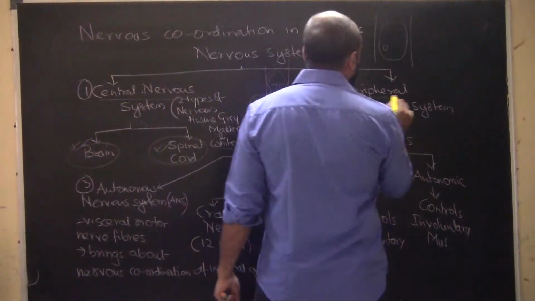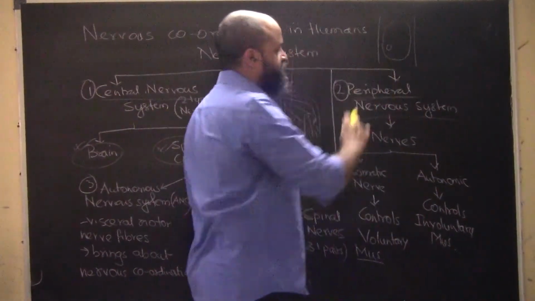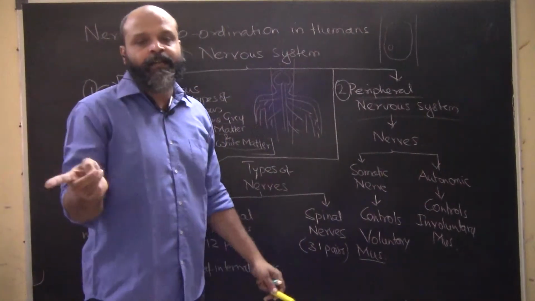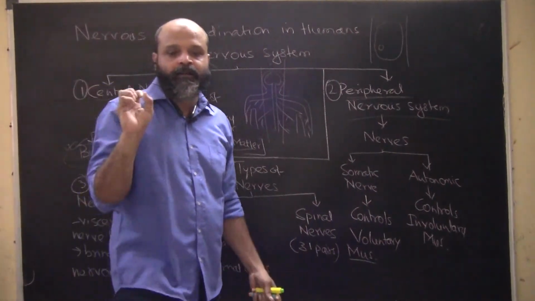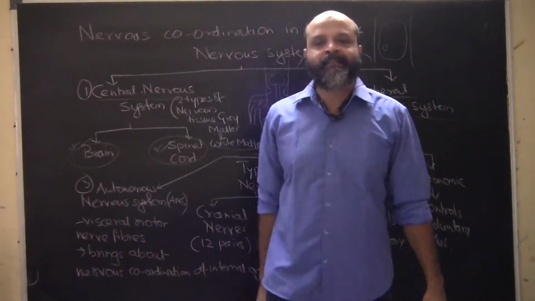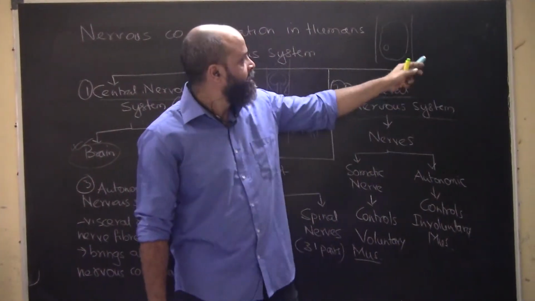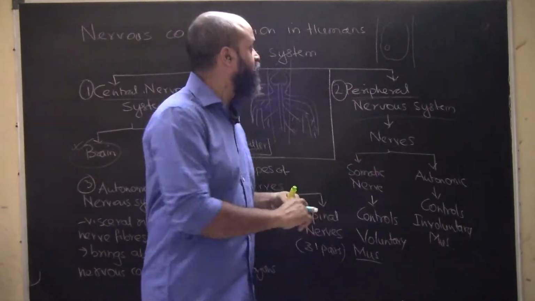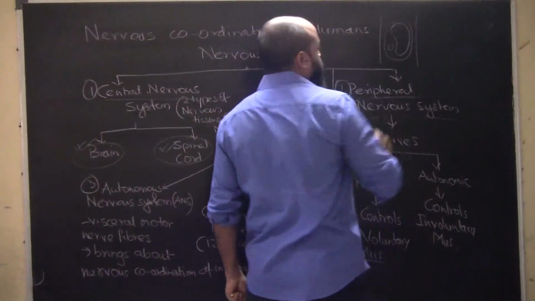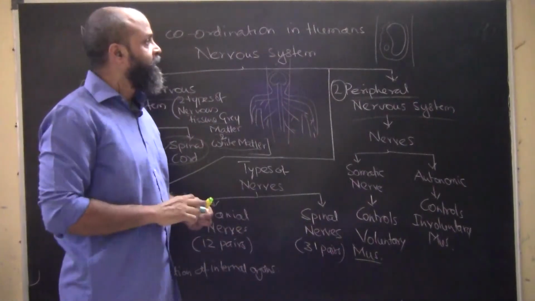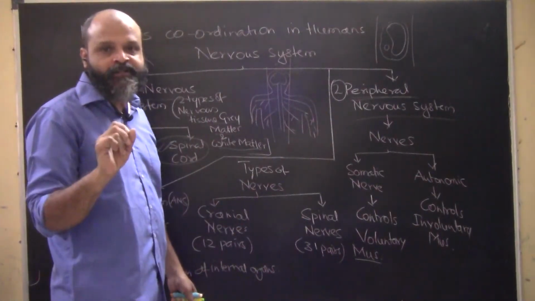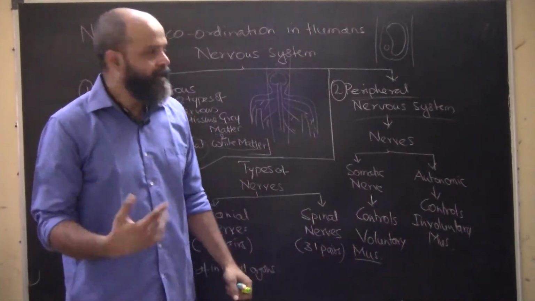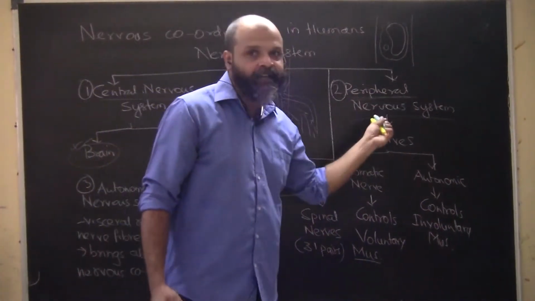Then we have the peripheral nervous system. As I was explaining, in an animal cell the nucleus is located pretty much at the center, but in a plant cell, the nucleus is located at the side. Why? Because there's a large vacuole that occupies the entire cell. In animal cells, the vacuole is smaller, so the nucleus is not pushed to the periphery. So that's the idea of the peripheral nervous system.